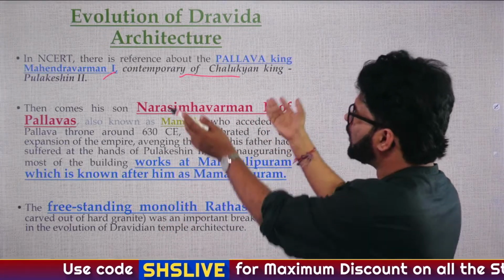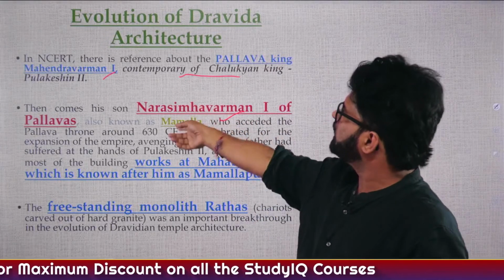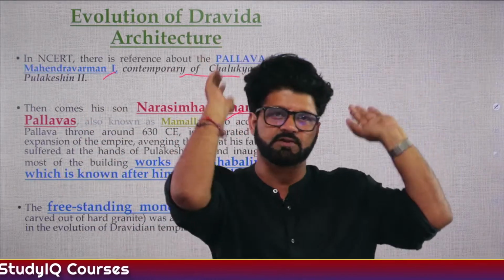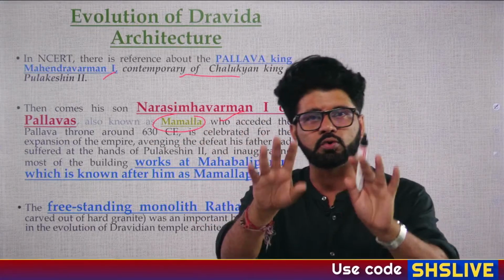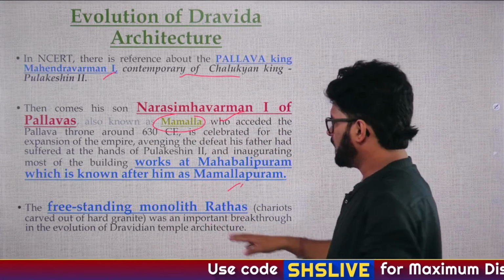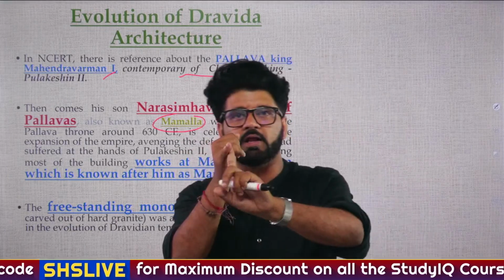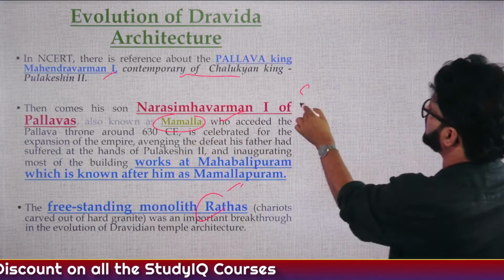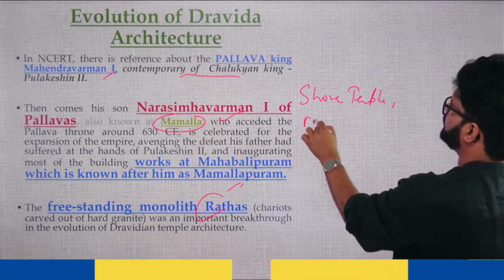Then you have the son of Mahendravarman I, that is Narsimvarman I, and he is the one who will defeat Pulakesin II. Pulakesin II, who also defeated Harsha, as we have discussed multiple times now. He took the title Mamalla and he established a town known as Mamallapuram. Cool. And then monolithic rathas they have made. And then after that, you will also get a king called Narsimvarman II, who will be making Shore temple at Mahabalipuram. So these are some important temples which we have to keep in mind.